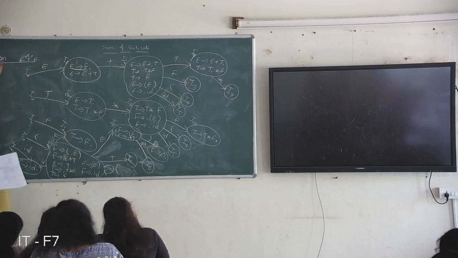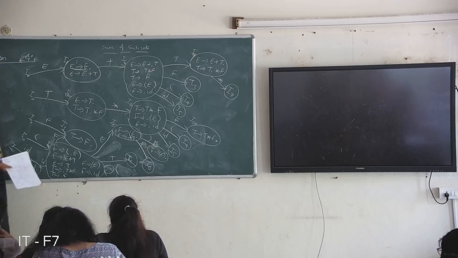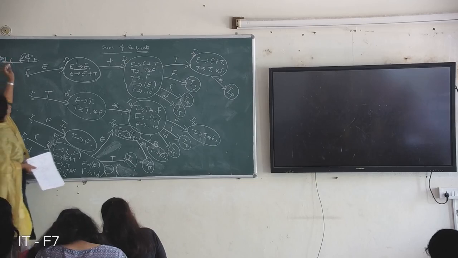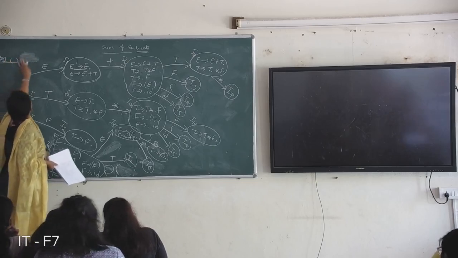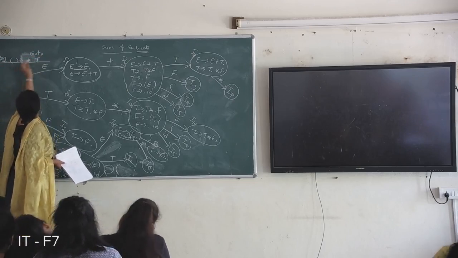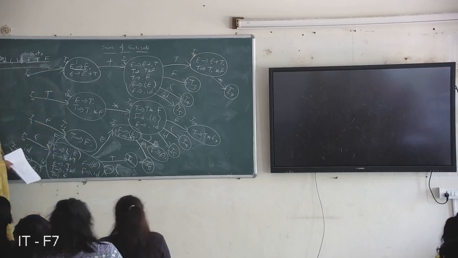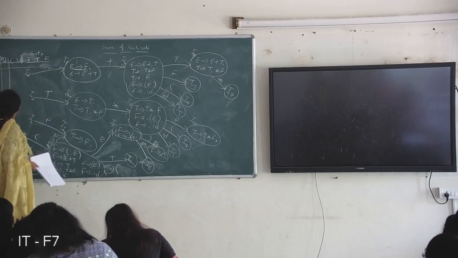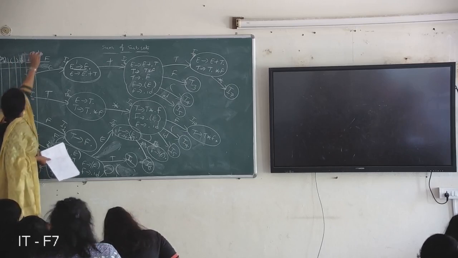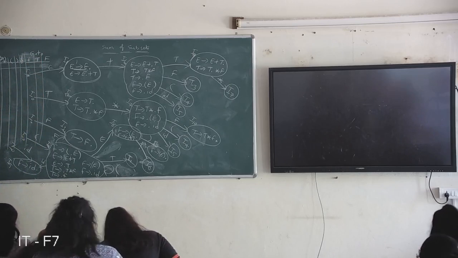And in the action place we have to write terminals, all terminals used in your grammar: ID, plus, star, open brace, close brace, dollar.